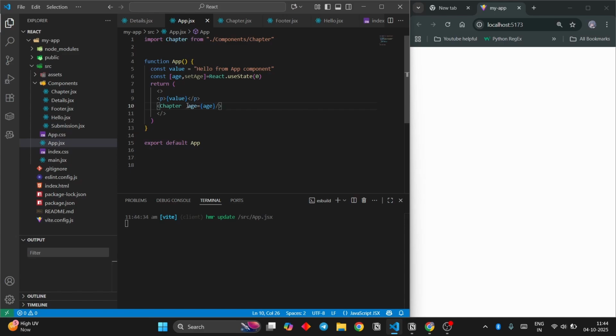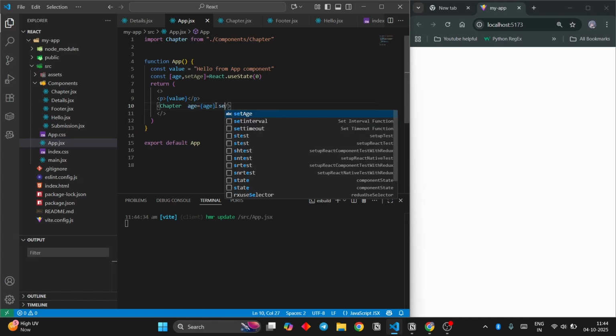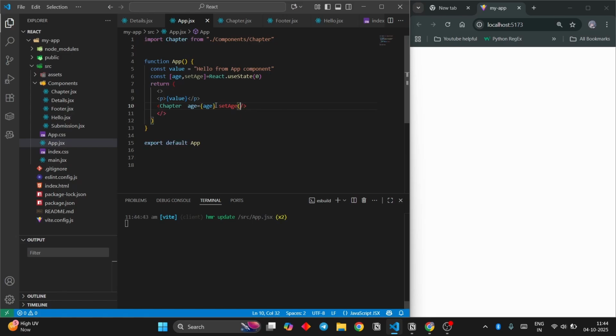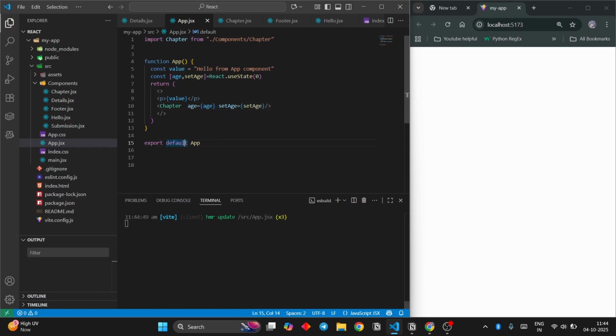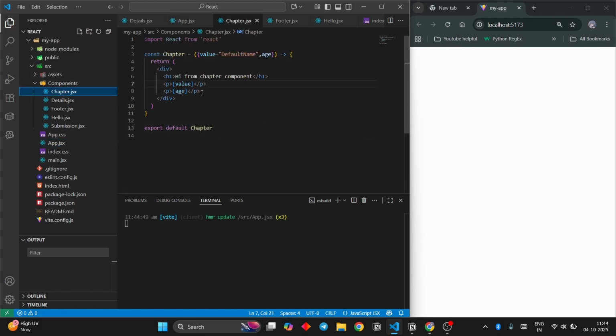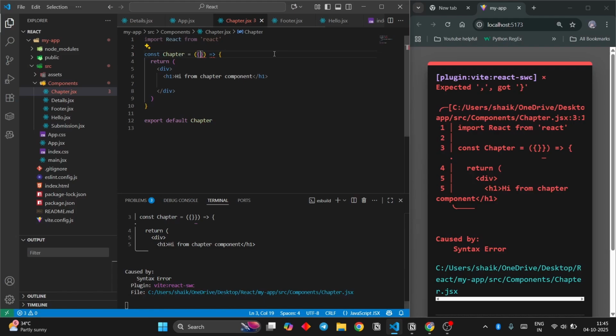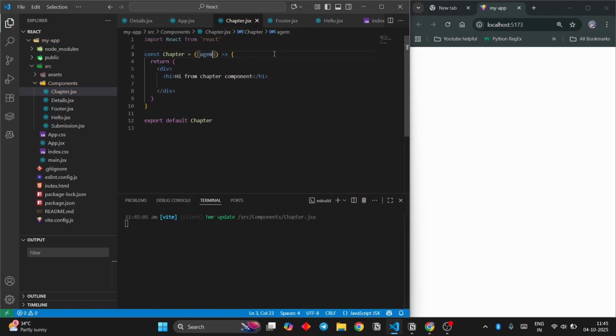I'm gonna pass this, and I'm gonna say set age as set age. Okay. And then in chapter component, I'm gonna remove all this. Getting is age, set age, right?